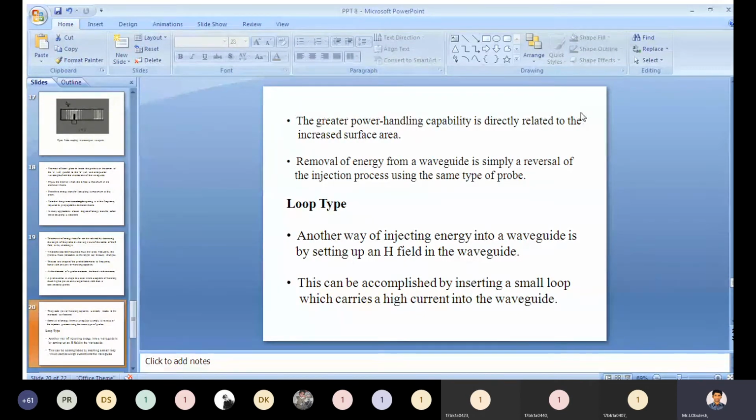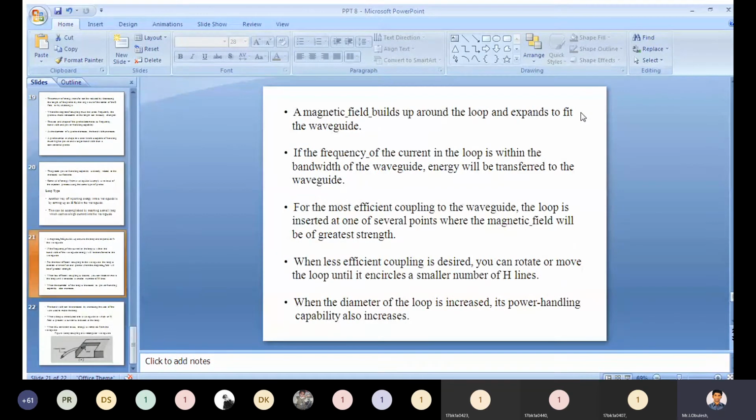You need to remember, if you insert a small loop inside your waveguide which carries a high current, a magnetic field will build up around the loop and expand to fit the waveguide.